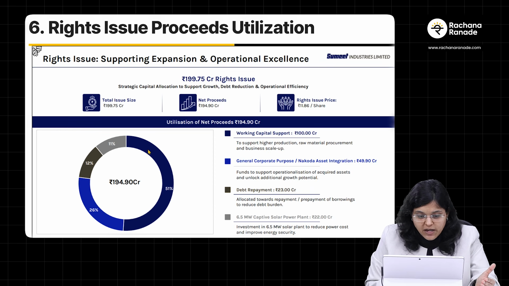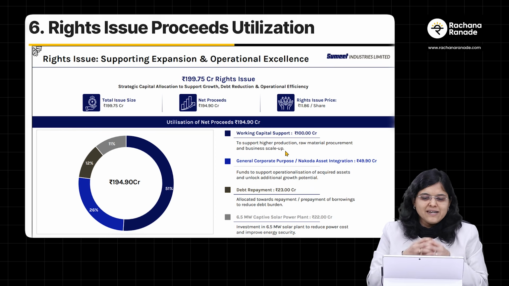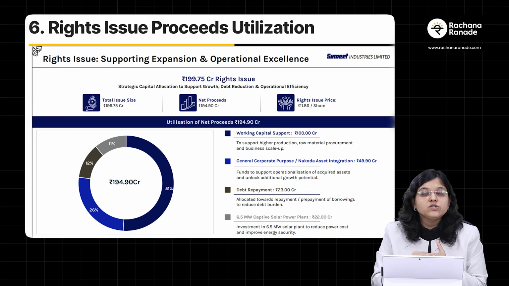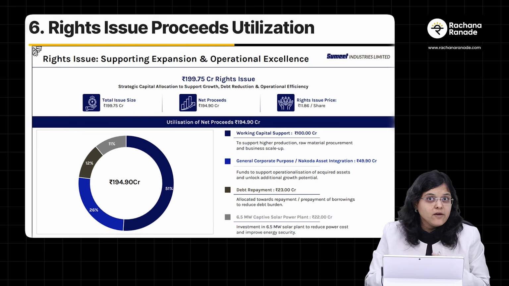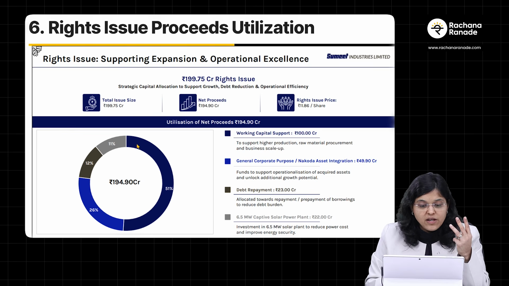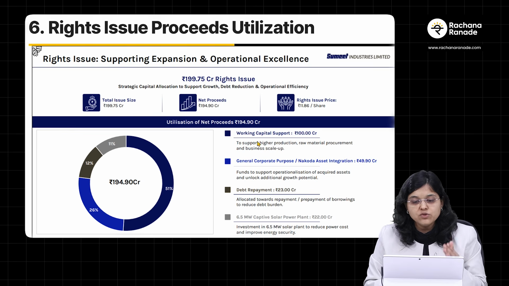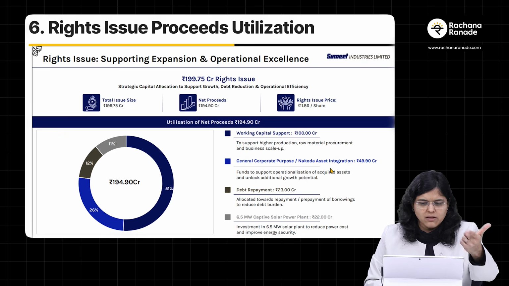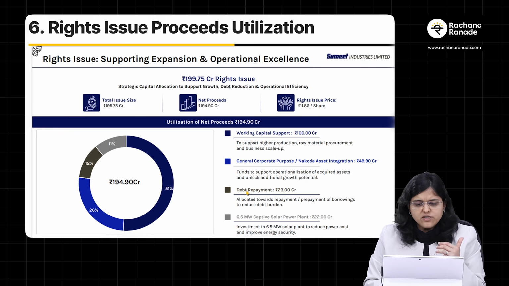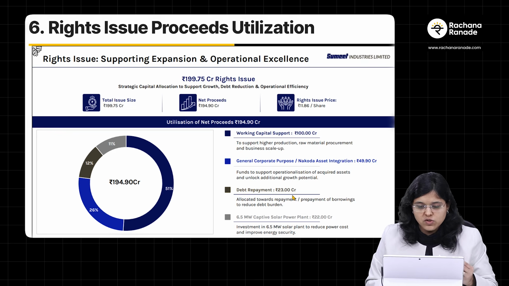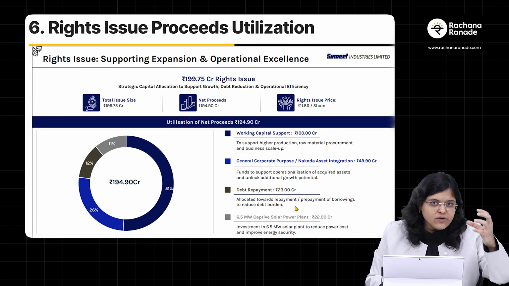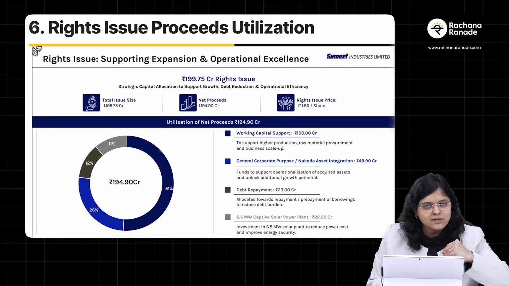100 crores, that is 51%, is going to be used for working capital support. See, a company from the textile space requires good working capital if they want to support higher production, raw material procurement, and also if they want to scale up their business. And that's why 51% of the rights issue is being used for working capital support. We'll talk about this Nakoda asset integration in the later part. Let's first focus on the debt repayment, which is 23 crores. Now, always remember, if debt is repaid, their interest costs will lower, and if interest cost goes down, their profitability will increase, right?